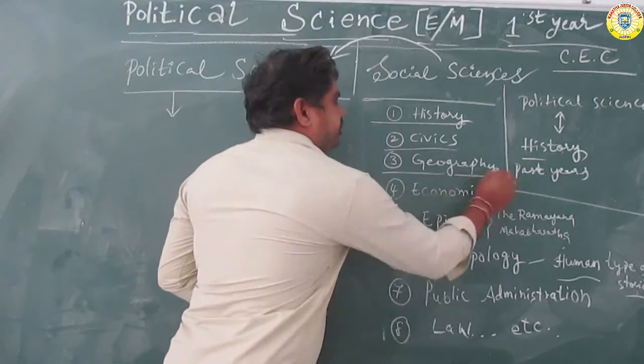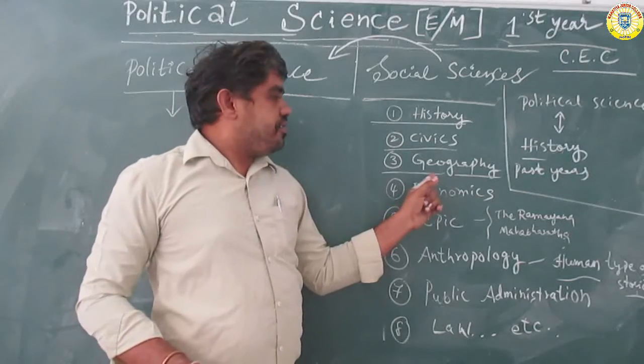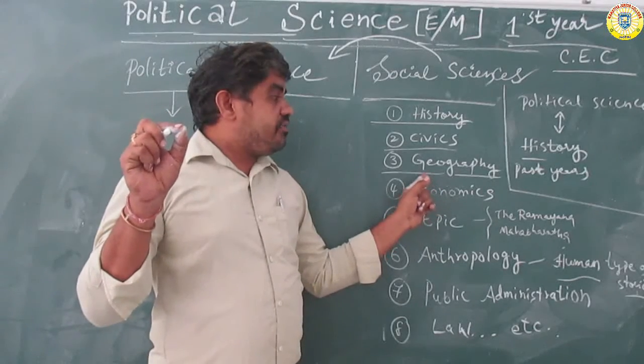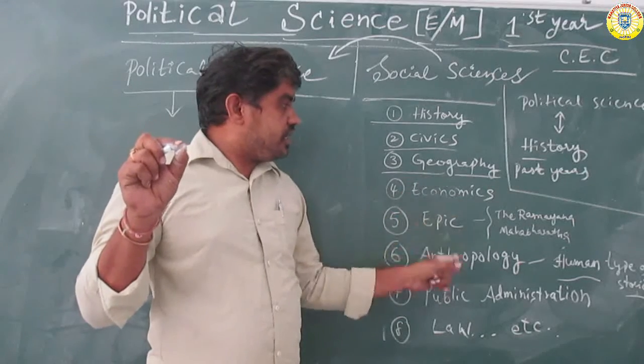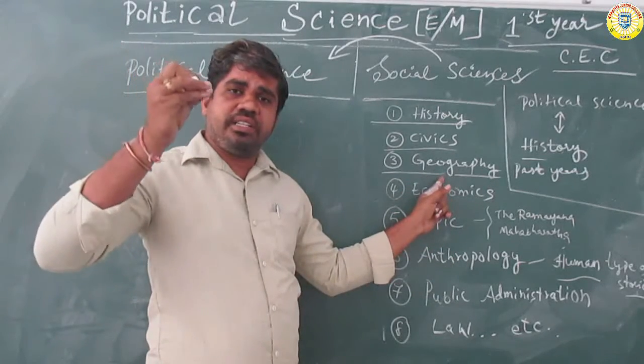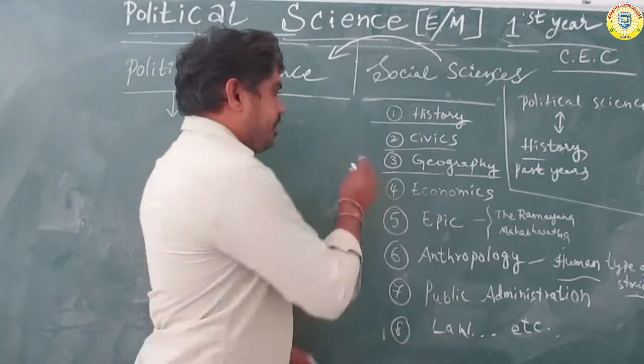Geography. Geography is also one of the parts of political science. Why? What is the main reason? Geography means it is one of the geological words. Geology. Geography is also a separate part there. That part's name is called geology.